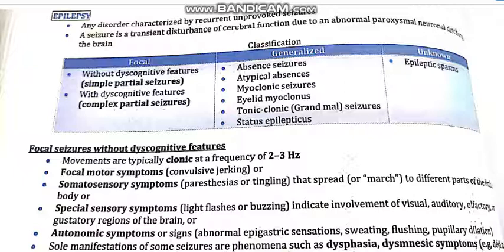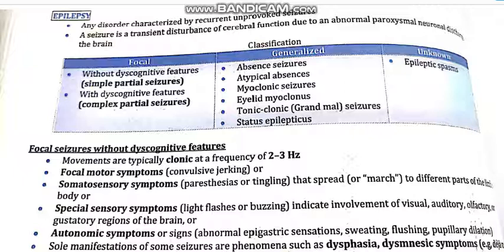The definition of epilepsy is any disorder characterized by recurrent unprovoked seizures. Unprovoked means it is unintentional. The patient does not want it to happen, but it occurs. So it is unprovoked and recurrent seizures. It occurs regularly, at one time, two times.